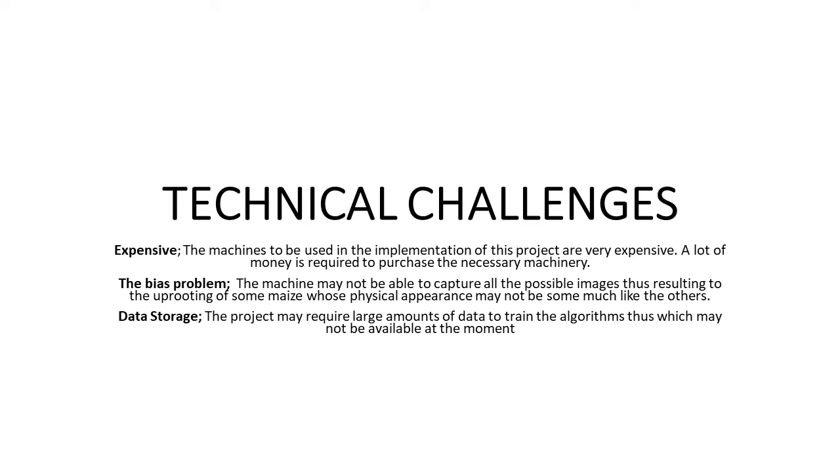Now let's look at some of the technical challenges we face when doing our artificial intelligence project. The first one is they are expensive. The machines to be used in the implementation of this project are very expensive. A lot of money is required to purchase these machines, the AI, the cameras, all that stuff. It is really a lot of money. And then the bias problem. The machine may not be able to capture all the possible images, thus resulting into uprooting some of the maize whose physical appearance may not seem much like the others.